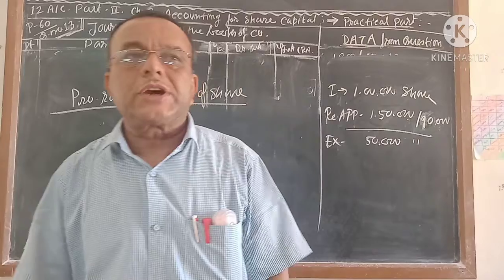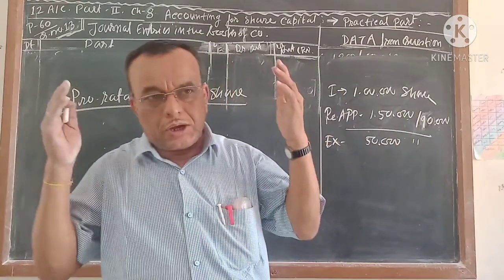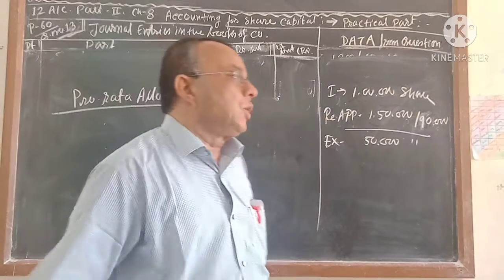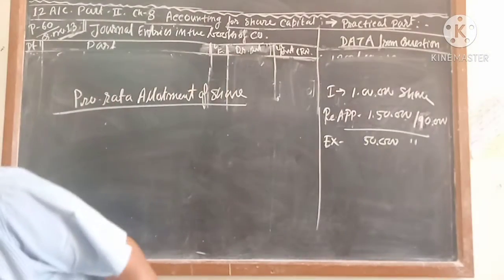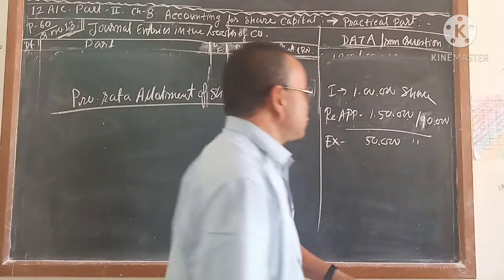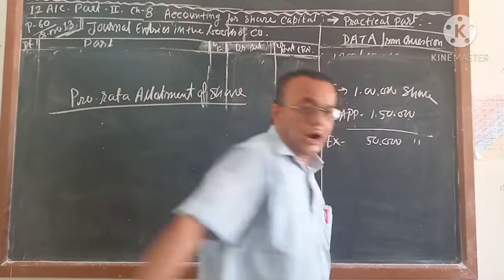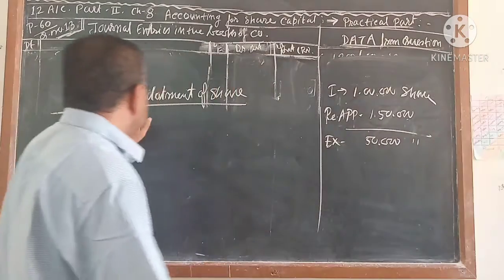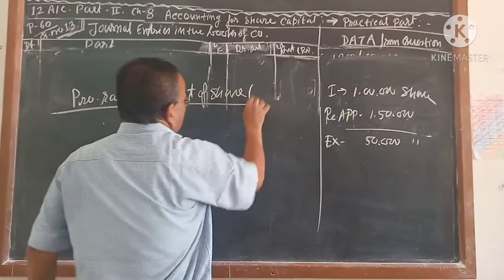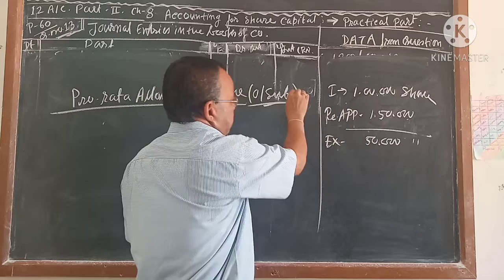If 95 is coming, then the company has to accept 95 only. The company cannot force anybody to buy my share. But at least 90% of the issued capital the company should get applications for. Now, under subscription, the pro rata system will not be applicable. This pro rata system will be applicable only for over subscription, not under subscription.